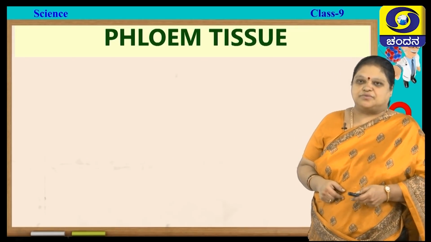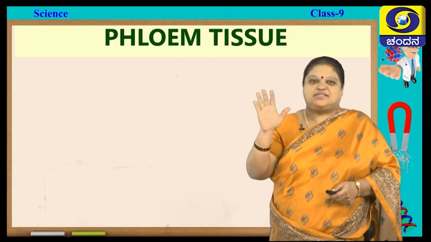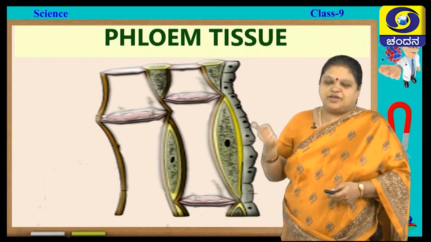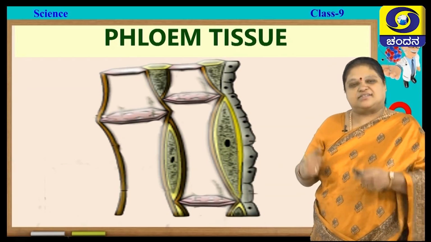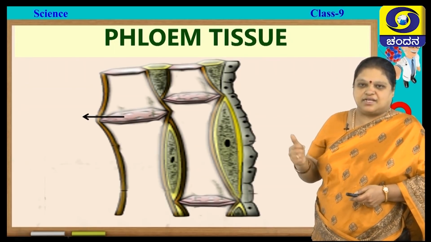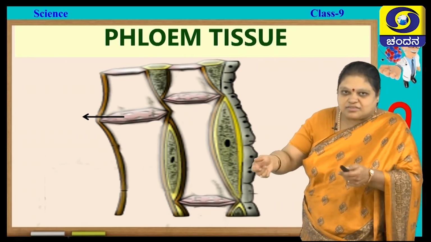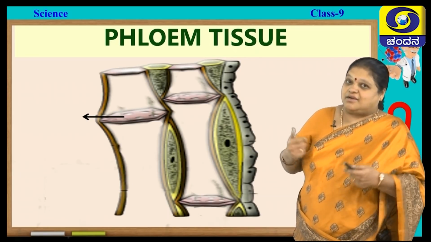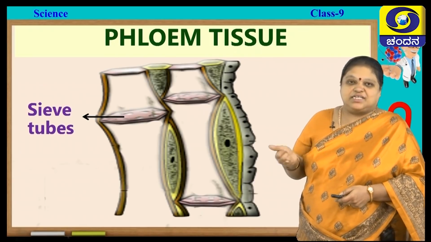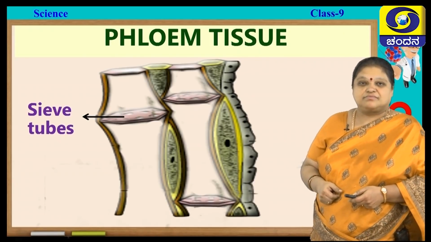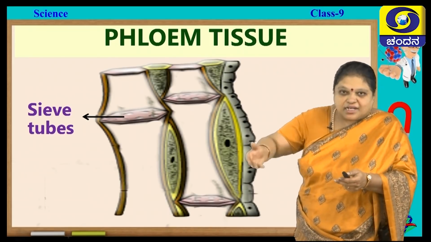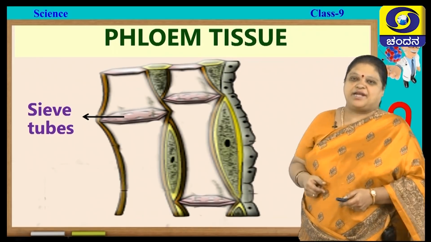Next we will go to phloem tissue. It is the food conducting tissue. I hope you will remember this. So, there are four types of cells in the phloem tissue. If you look at that, it just looks like a sieve which your mother uses. So, in Kannada it is called jaradi tatte. So, these cells are called sieve tubes, and the plate-like structure is called the sieve plate.